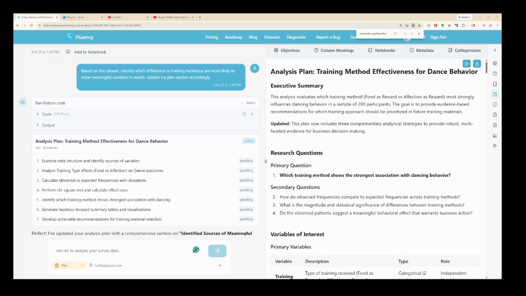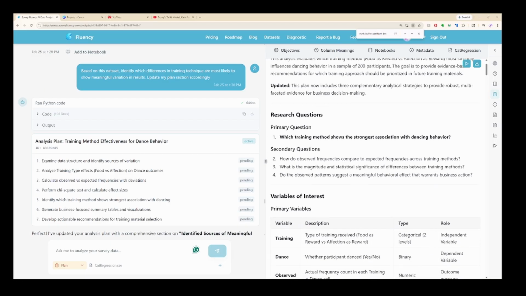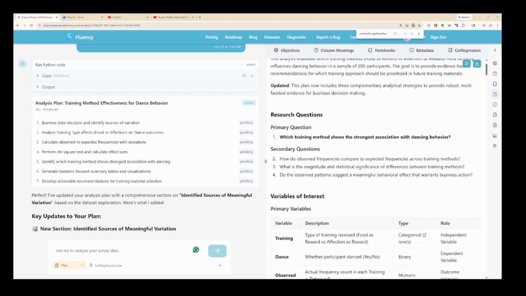And as you can see over here, we've already done this. We have our plan section that shows exactly how we want to conduct this research, and Survey Fluency has already taken the opportunity to update that with all the information that I've requested before. Since it's given us several options on how we want to proceed, we can then update that plan. It doesn't replace our judgment, but it does help us surface hypotheses faster and keep track of our thoughts. That's essentially why we always plan.